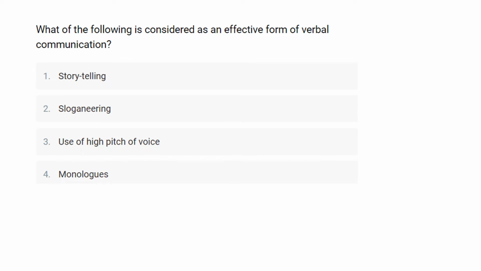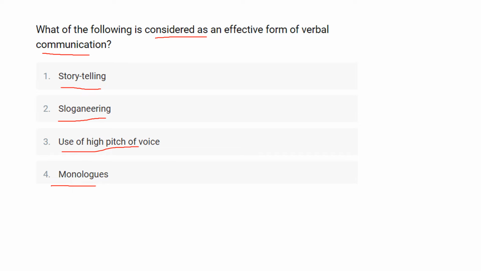Which of the following is considered as an effective form of verbal communication? So in this question they ask you which of the following is considered as an effective form of verbal communication. The first option is storytelling, second one is sloganeering, third one is use of high pitch of voice and the last one is monologues.